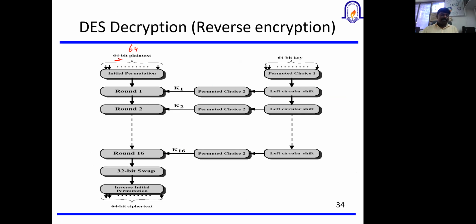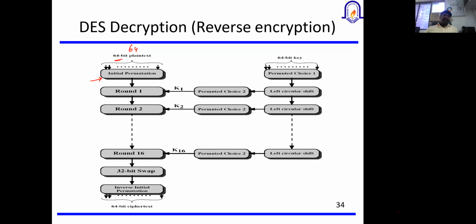I'm taking a bit, not the characters. Let's try to understand. It's a 64-bit plain text and 64-bit key. Now, whatever the input we have, first that is going to be applied to the initial permutation. When we talk about a permutation, what is meant by a permutation? Rearranging the position of the characters or bits present in the particular block.